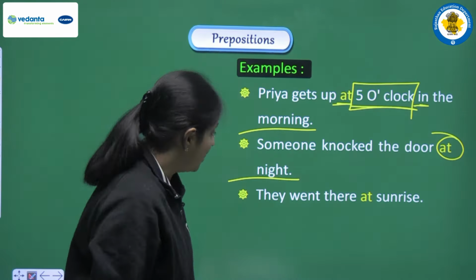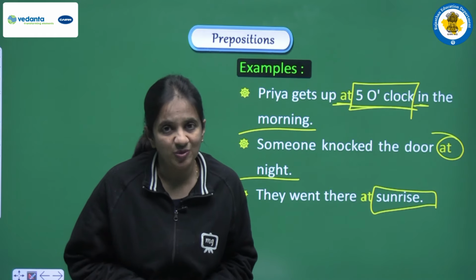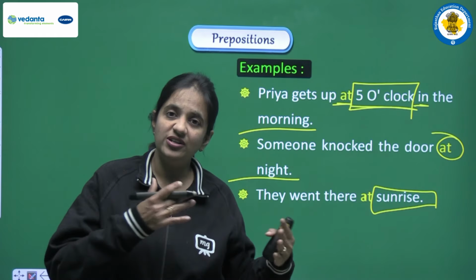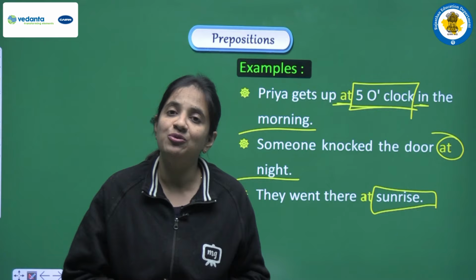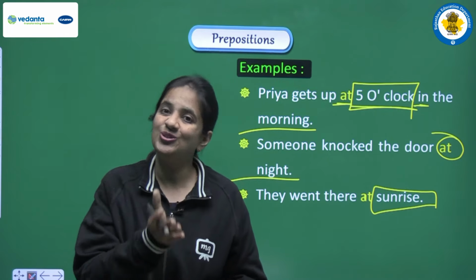Suppose in this sentence we are having morning here: they went there morning. So definitely at the time we had to use in, right? We were making a sentence like they went there in the morning. But because we are having sunrise here, this is the reason we have to use at in this sentence. So yes, it all depends on the words that we are having here, and according to the words we have to decide whether we have to use in or at.